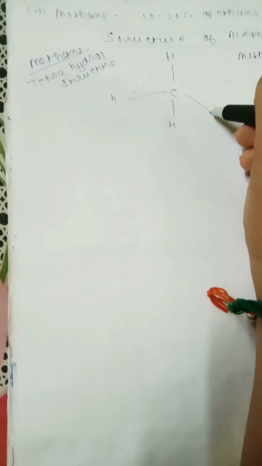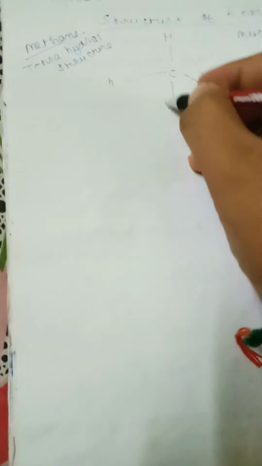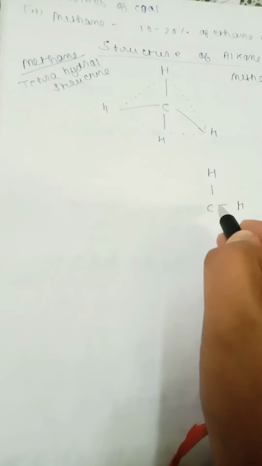See friends, you can see this forms a triangular structure. The full methane forms a triangular structure. So you can see, if you consider the carbon as the center, you can imagine a pyramid-like structure is formed. See friends, see here hydrogen, carbon, hydrogen.